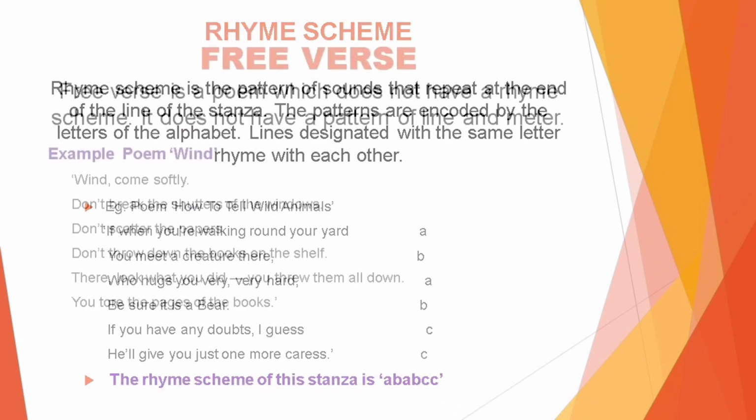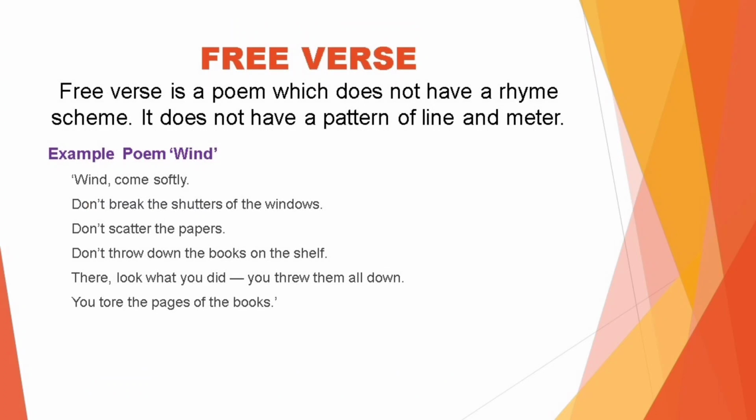The next literary device is free verse. Free verse is a poem which does not have a rhyme scheme. It does not have a pattern of line and meter. For example, we will take up the poem Wind.